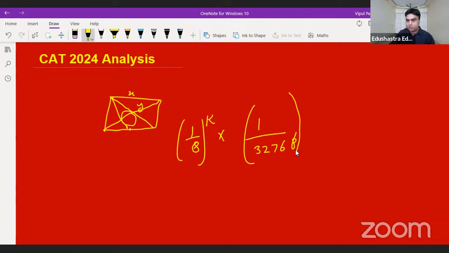You can get the 8 figures here even. 1/3 is equal to 1/8 into 1/32768 something x power. So this was to be found out. I don't recall exactly, but something like this was the question.